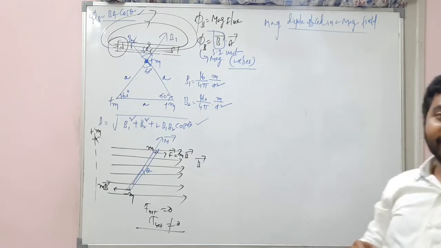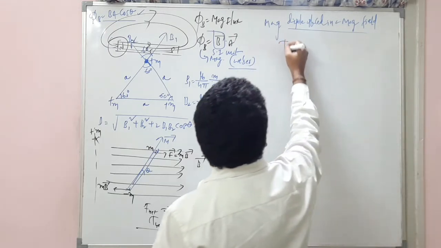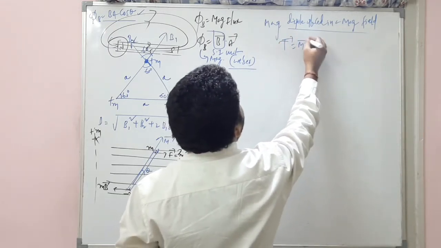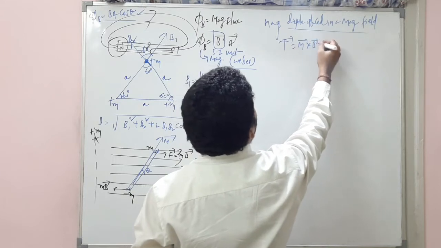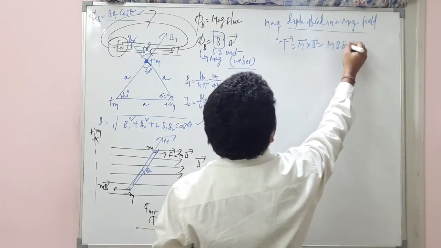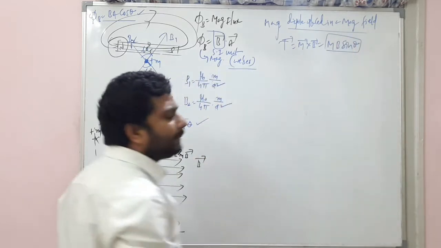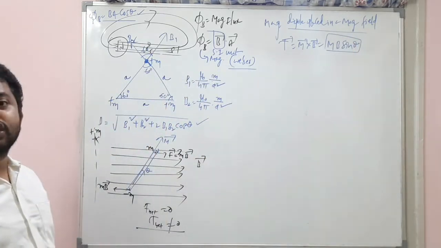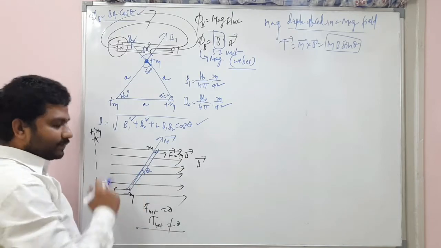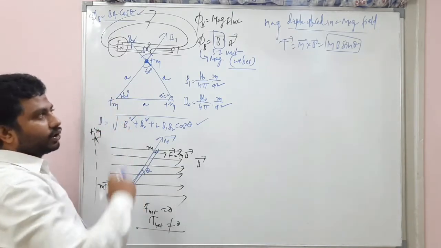The torque tau bar is equal to M bar cross B bar, which is equal to MB sine theta. This is the torque experienced by a bar magnet kept in a magnetic field.